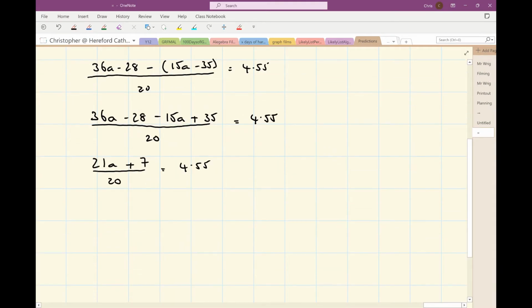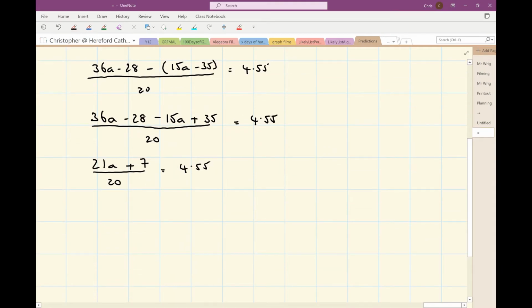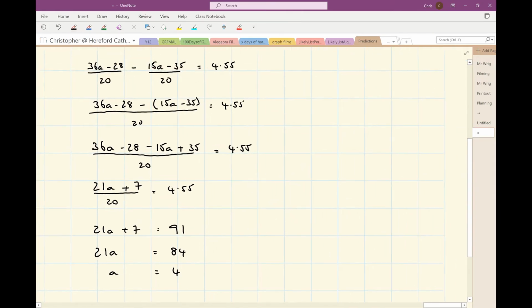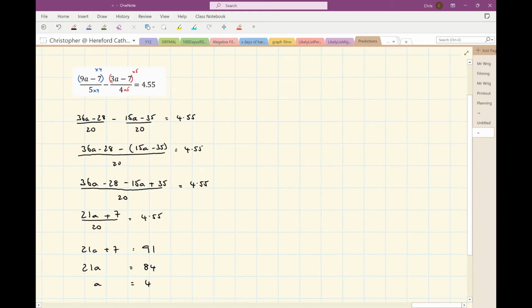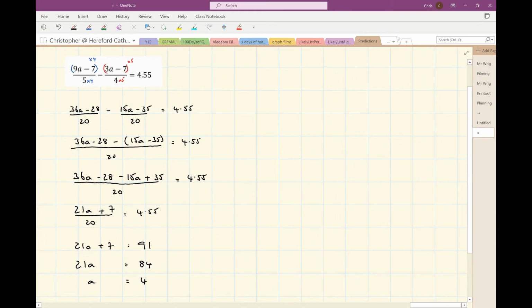Now I can multiply both sides by 20. So I'll have 21a plus 7 equals 4.55 multiplied by 20, 91. Minus 7 from both sides, 21a equals 84. And divide both sides by 21, a equals 4. And that's how I would solve that equation.